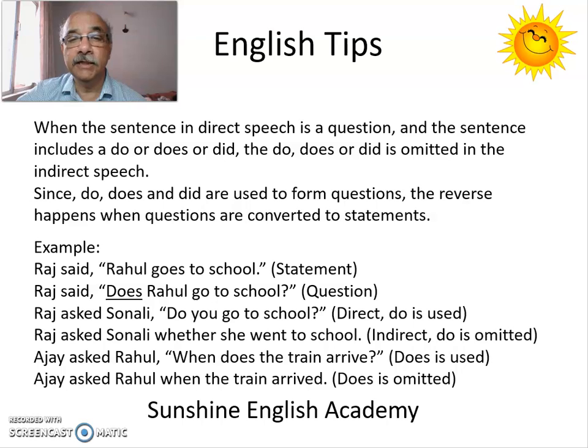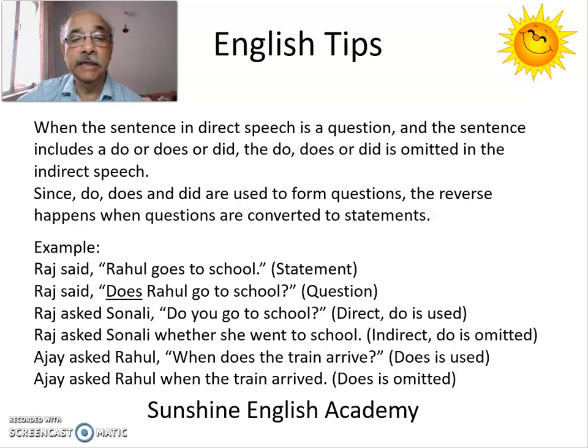Raj asked Sonali, do you go to school? Now this is direct speech and here do is used to form the question. So when converted to indirect speech, the sentence becomes Raj asked Sonali whether she went to school. So there is no do in this sentence. It is omitted.